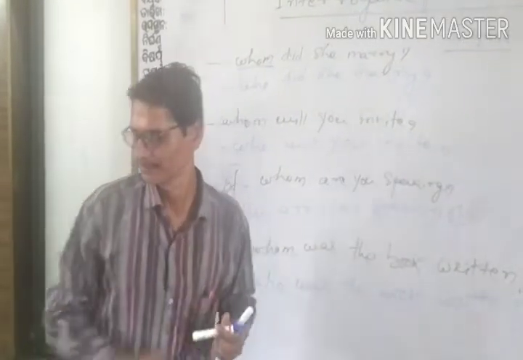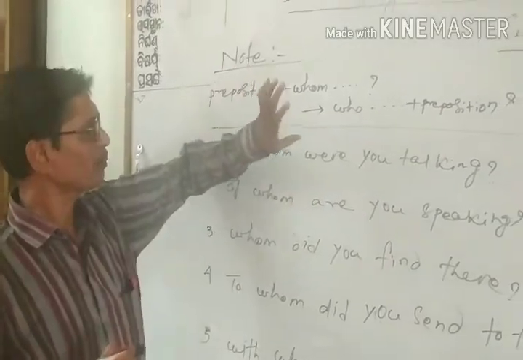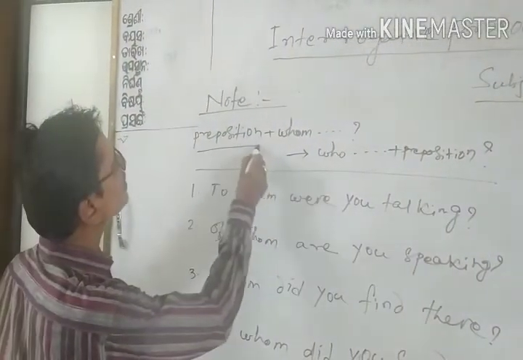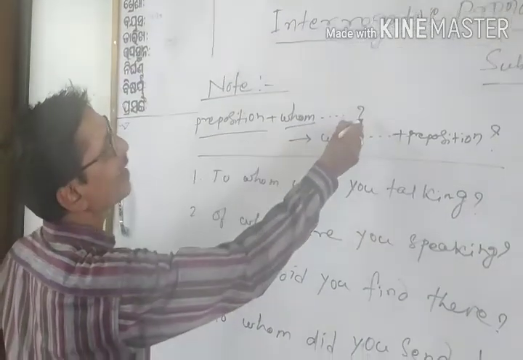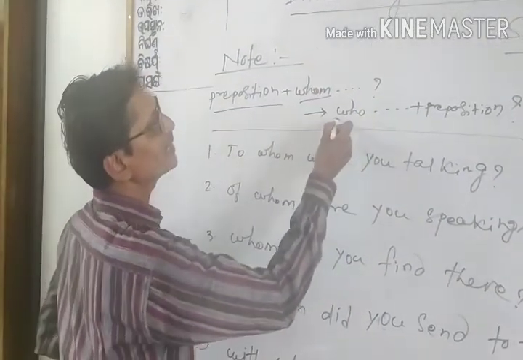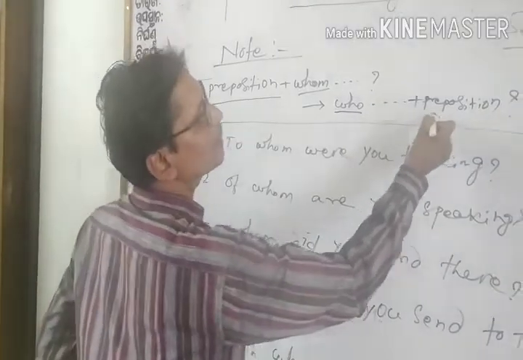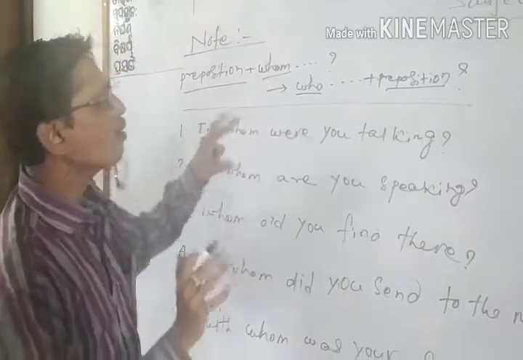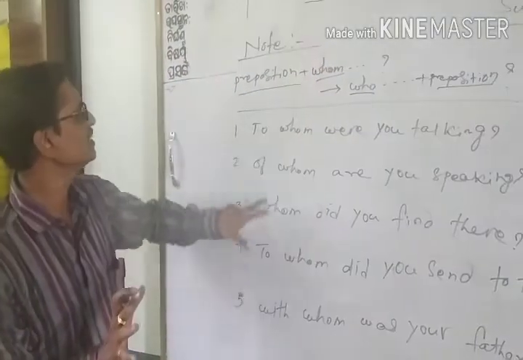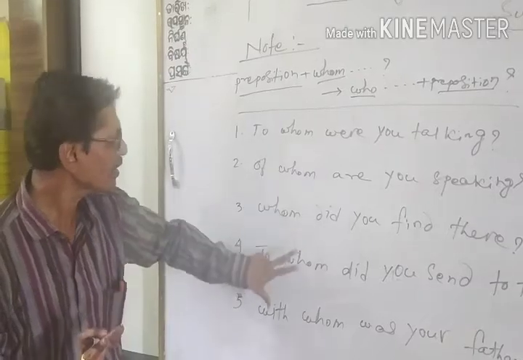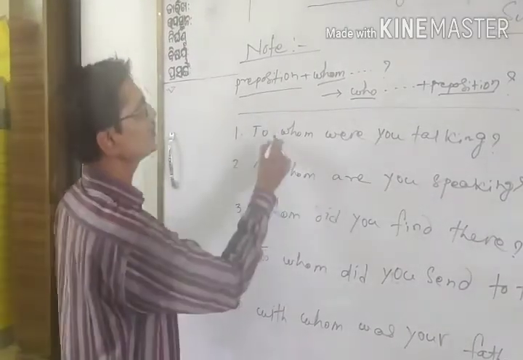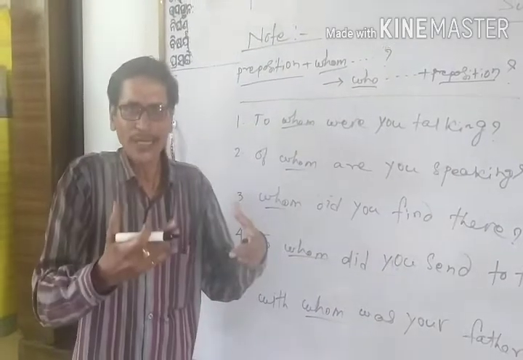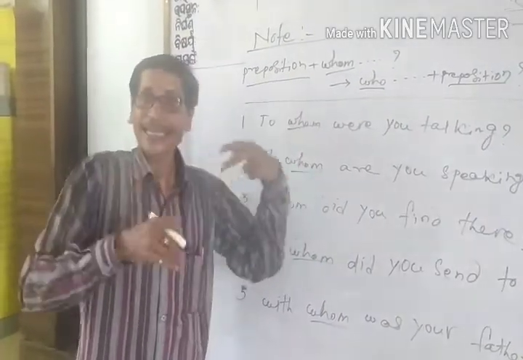From the previous discussion, we understood that a preposition before whom can be converted by using who at the beginning and the preposition at the end of the sentence before the question mark. So now, here you see there are several sentences written using whom, and we will convert this whom into who.